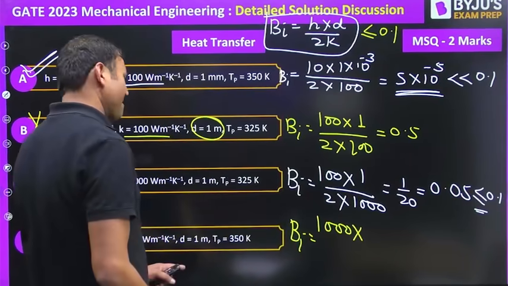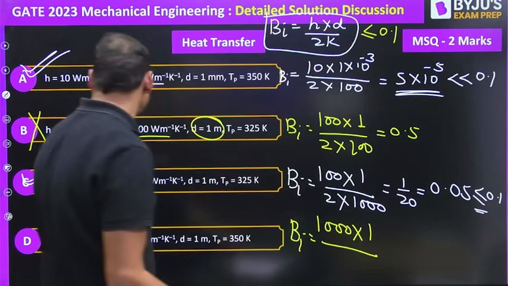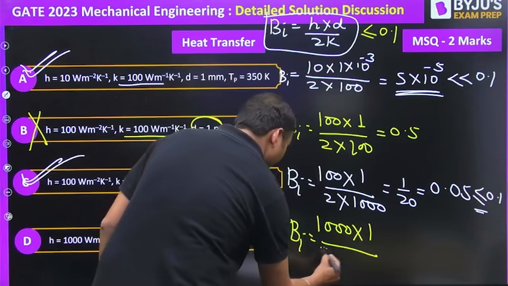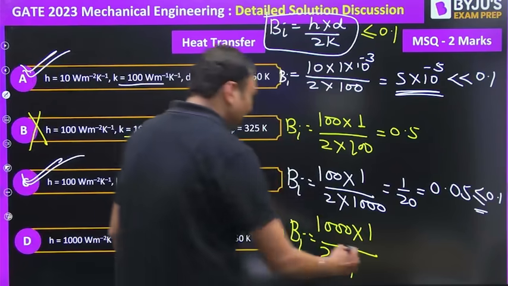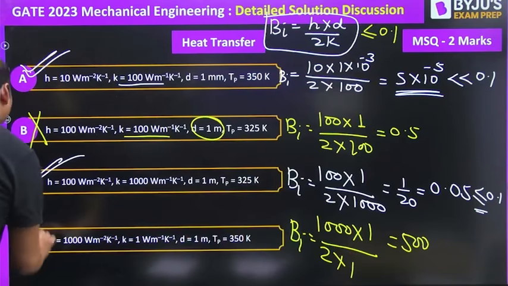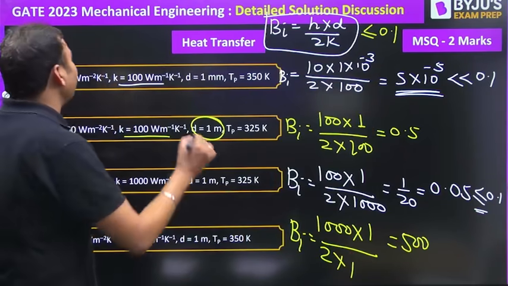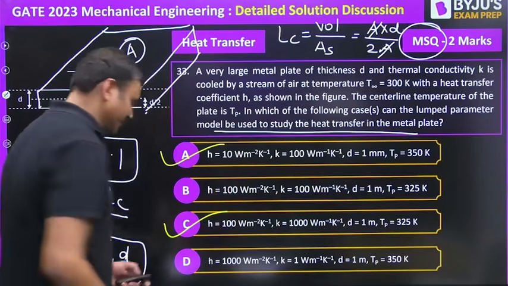And finally, if we check option D, Biot number is equal to h, that is 1000, into diameter, it is also 1 meter, and 2 into thermal conductivity, 2 into 1 watt per meter Kelvin. So it will be 500. That is also incorrect. So option A and C are the right answer. A and C. All right.